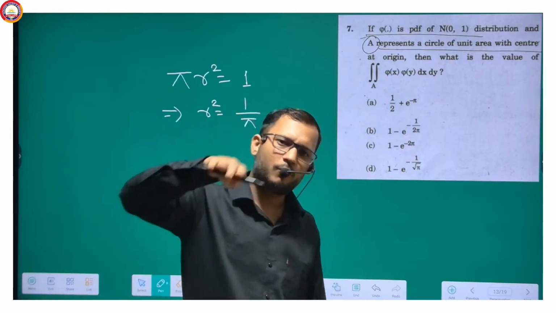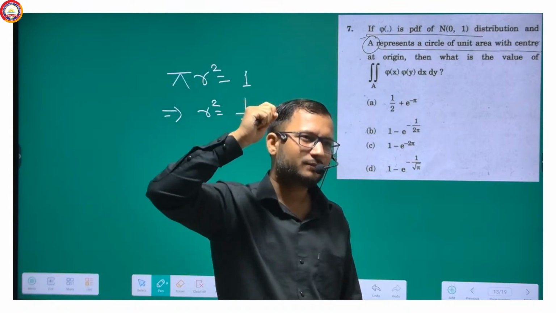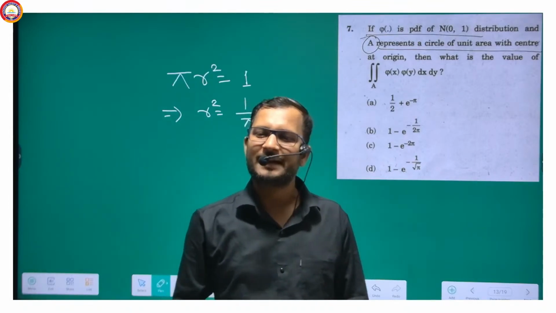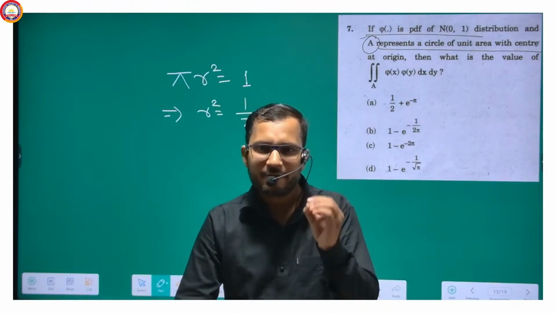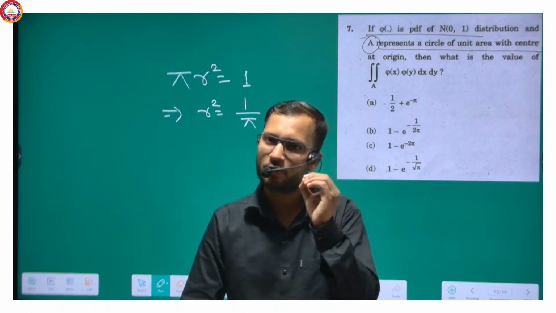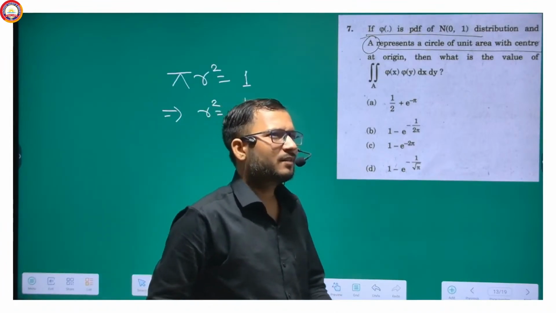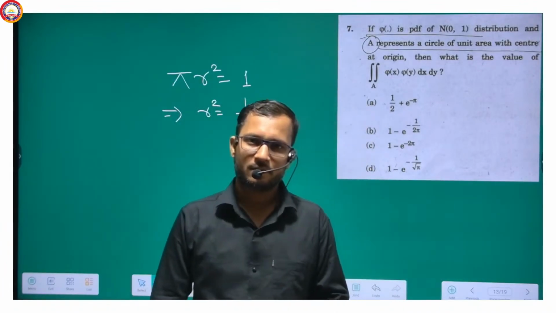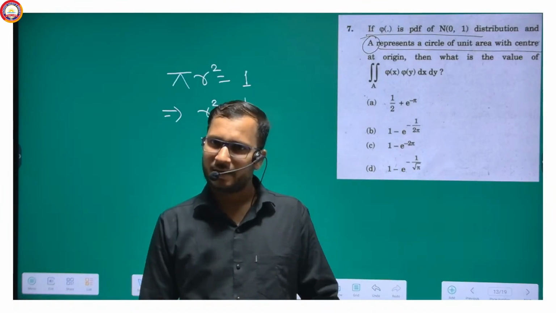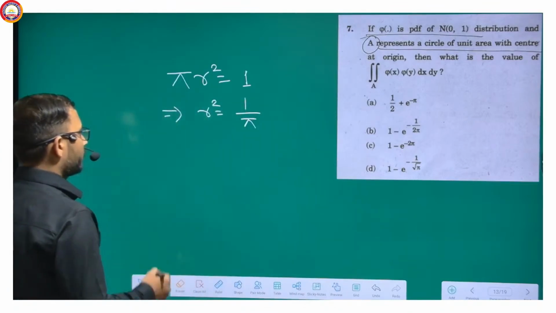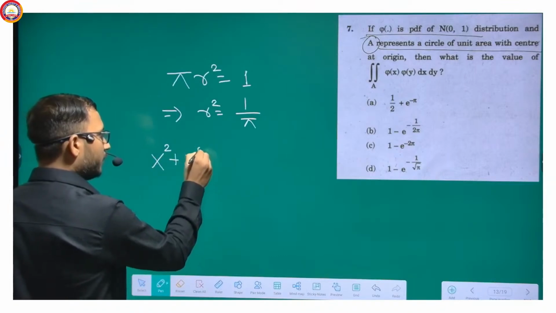Now go behind. Now think of coordinate geometry that you may have studied. If you are from the mathematics background, you may have studied in class 11th or 12th. You may have studied the equation of a circle with center at its origin and radius equal to r, and that is x square plus y square equal to r square.